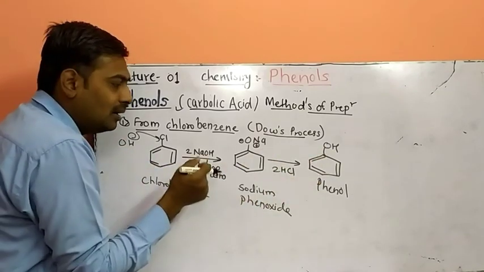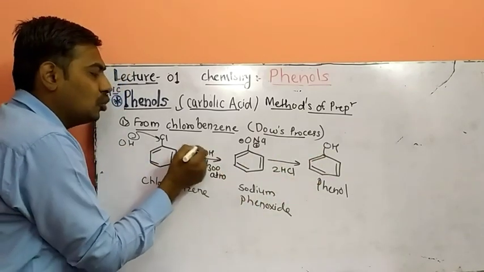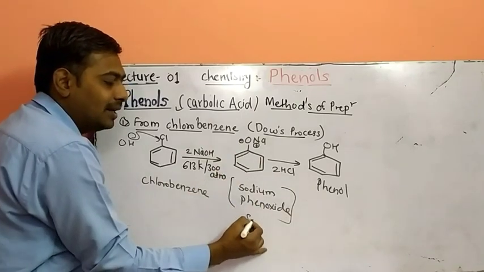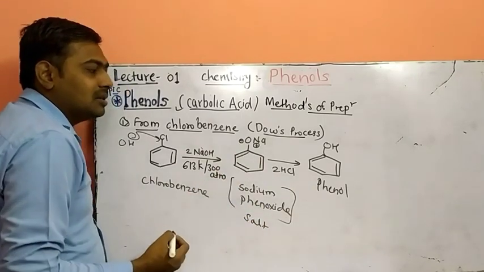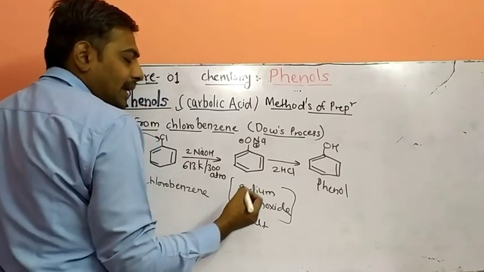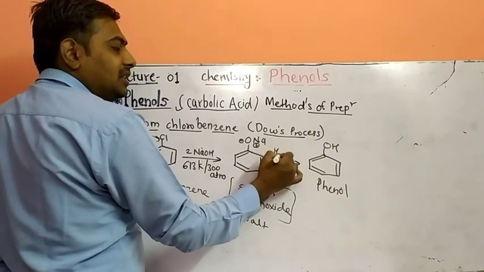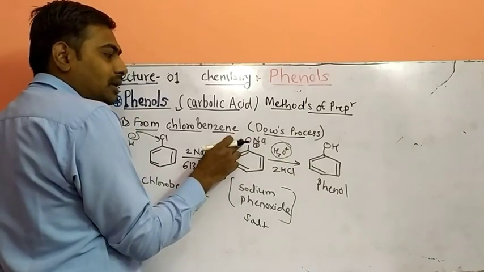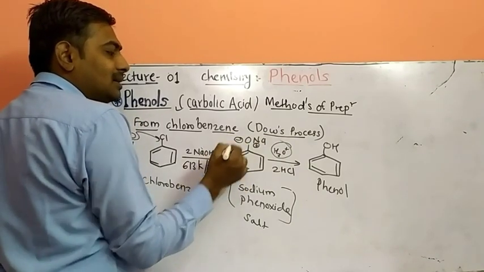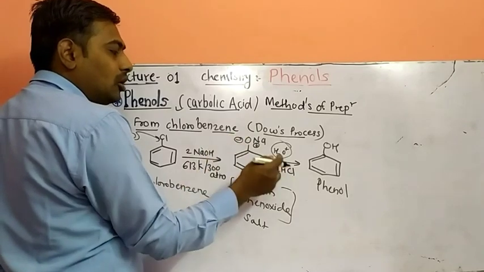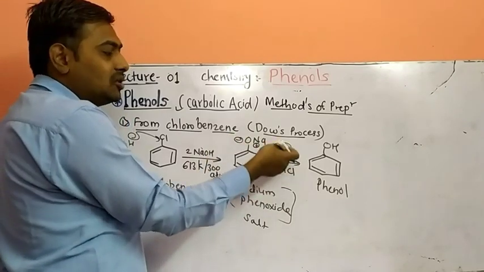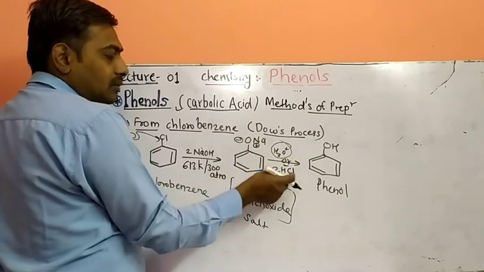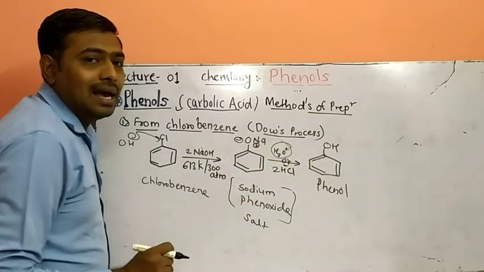But what happened? Due to the presence of sodium ion, it forms a salt in the intermediate step. This is called a salt. But after acidifying this salt, you may take HCl or you may take H3O plus. Due to the acidifying condition, this O minus abstracts the proton of the acid to form phenol as a derivative.